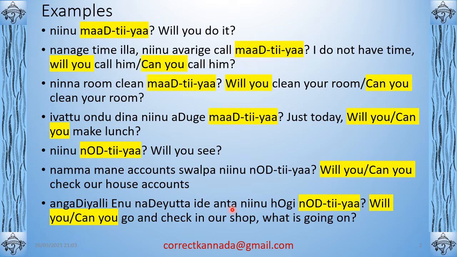In English we'll say you go and check what is happening in the shop. So you go to the shop and check what is happening. Whereas in Kannada you will basically make a statement saying what is happening in the shop, or what is going on in the shop. You'll make the statement and then say anta, you go and check. Neenu hogi nodtiya. Will you go and check? So that's what this anta helps to do: link the statement and what I'm requesting you to do. Okay.